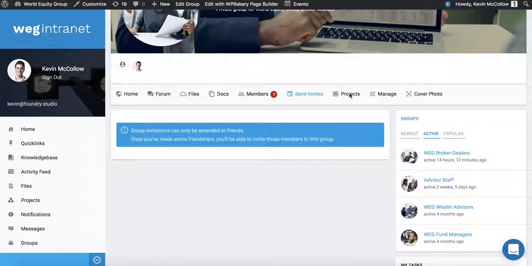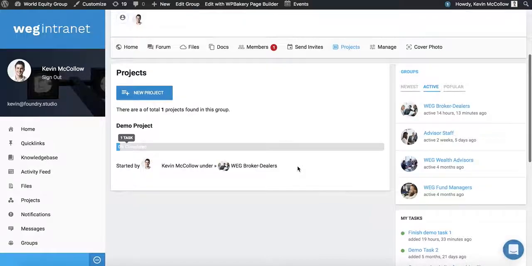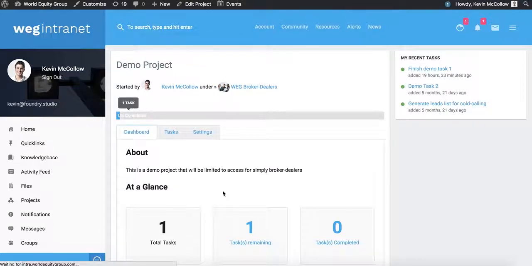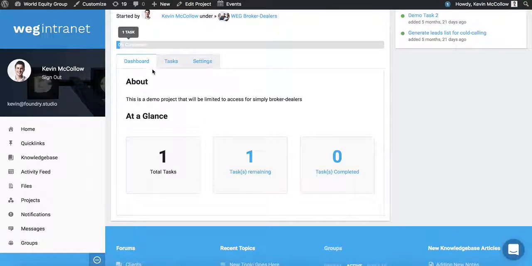Then projects, you have the capacity to create projects under said group. This is the demo project, which I created in the task overview, which you will view next. And projects are innately assigned to a functional group. So here we see this is the dashboard.